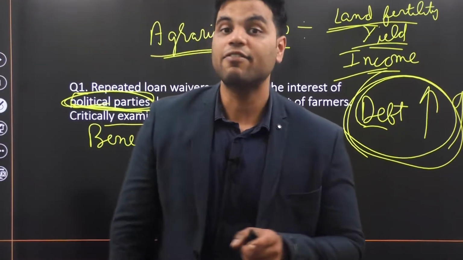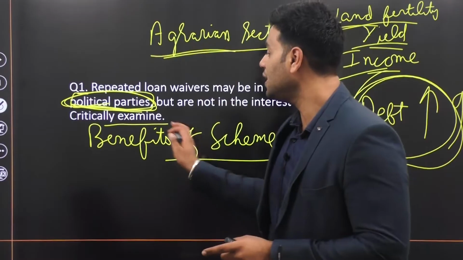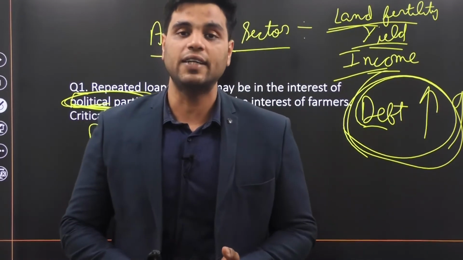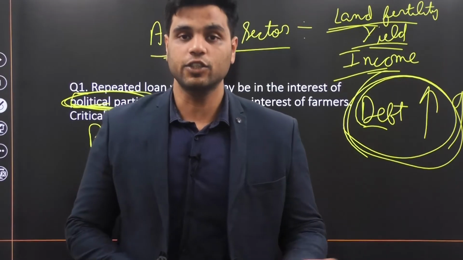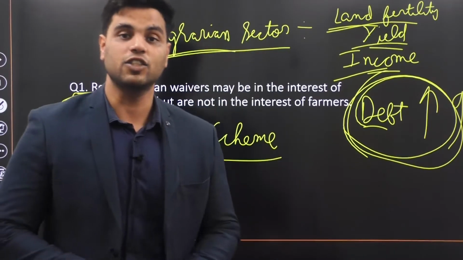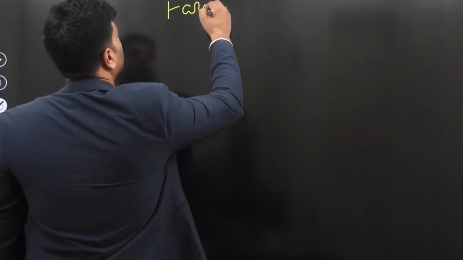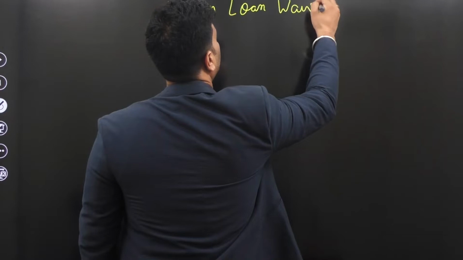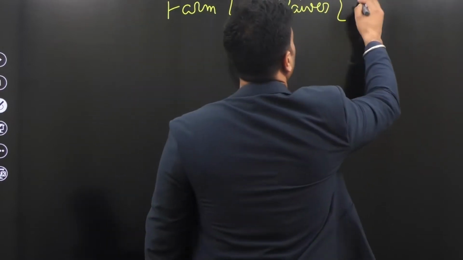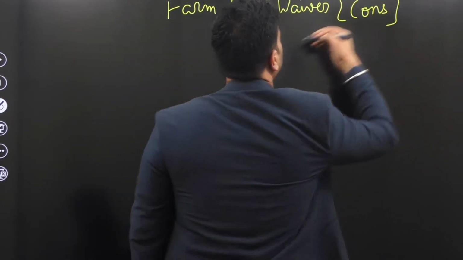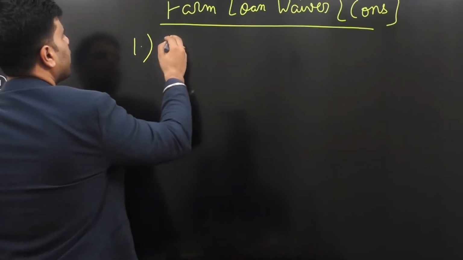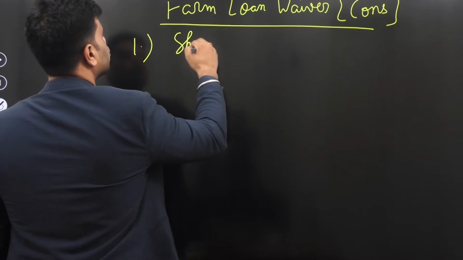Now, as they have categorically asked you to critically examine this statement, you need to also provide the disadvantages of this scheme. Now, what are the disadvantages? Let's take a look. Farm loan waiver cons. First of all, economists say that it provides only a short-term solution.